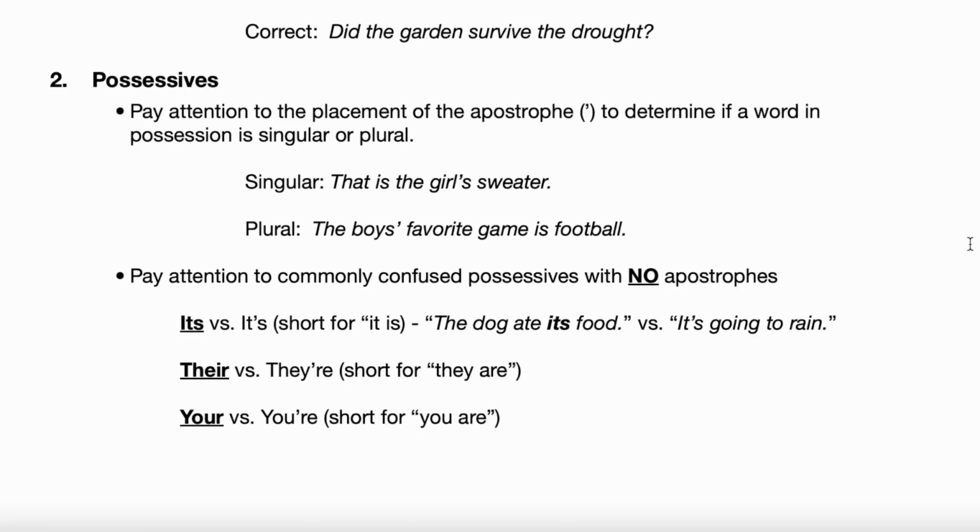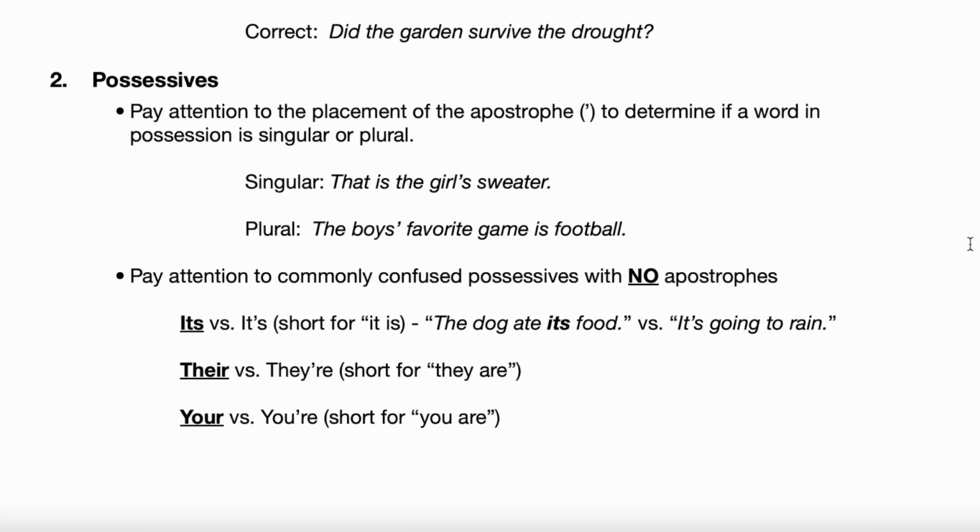Okay. I've got some examples here of its, the two different forms of it's. I want you to read those examples. I'll explain the difference between these two forms. The dog ate its food versus it's going to rain. Okay. Now, so let's look at the dog example. The dog ate its food. Okay, that's the correct use of the word its there. It's possessive, right? We're talking about the food of the dog, right?